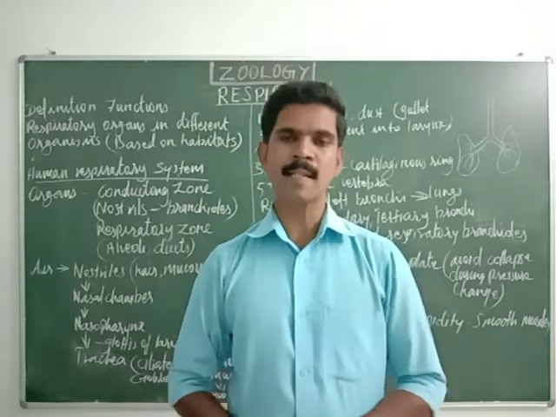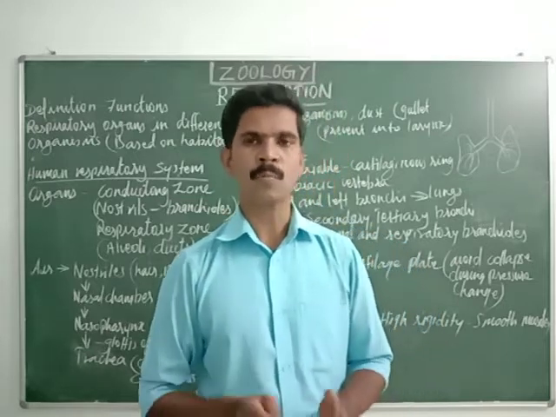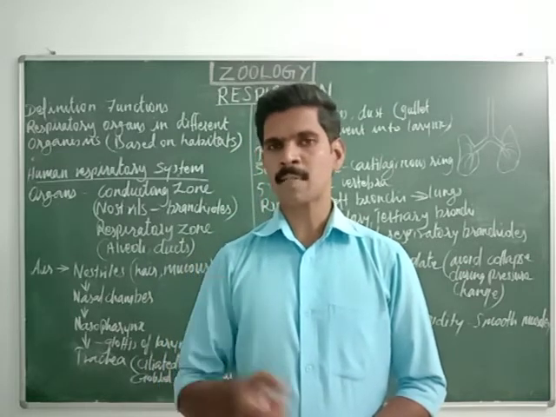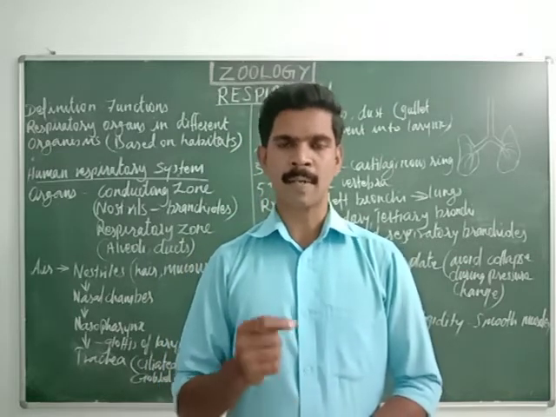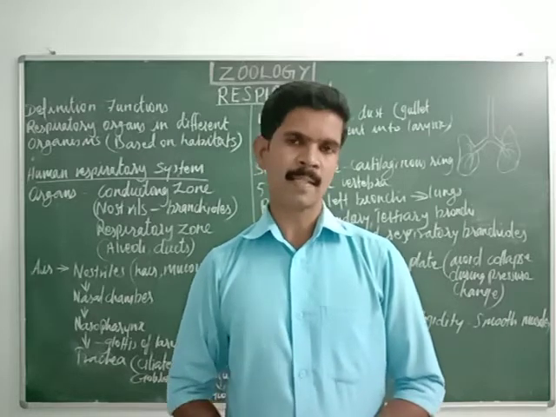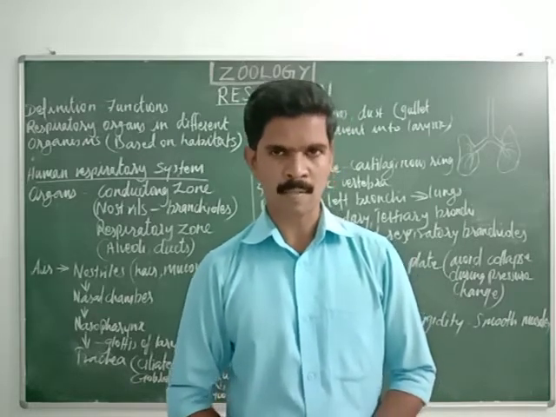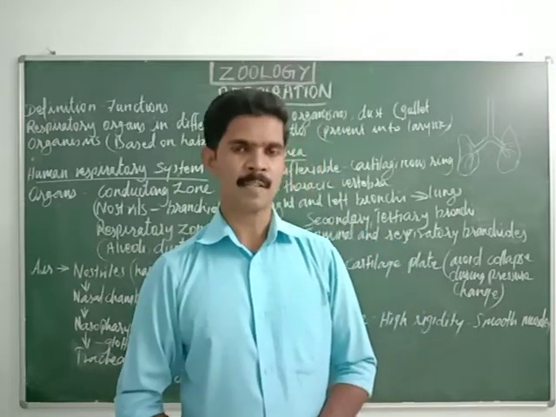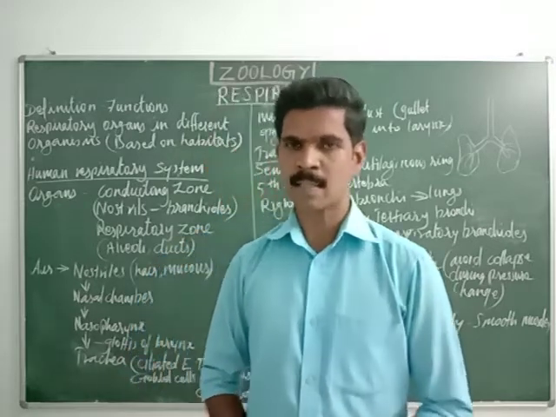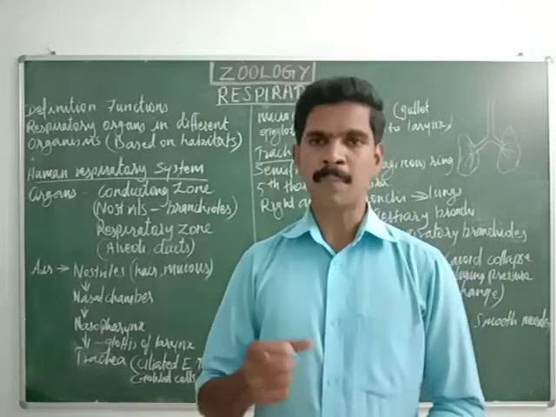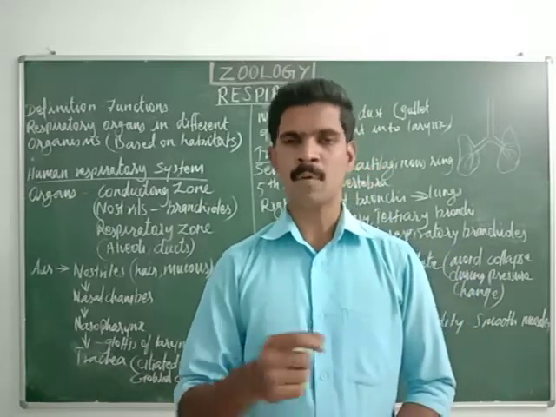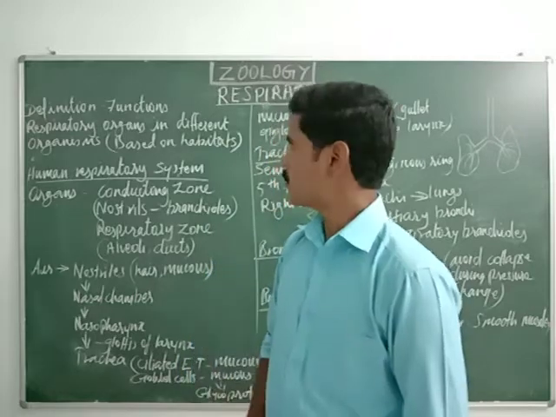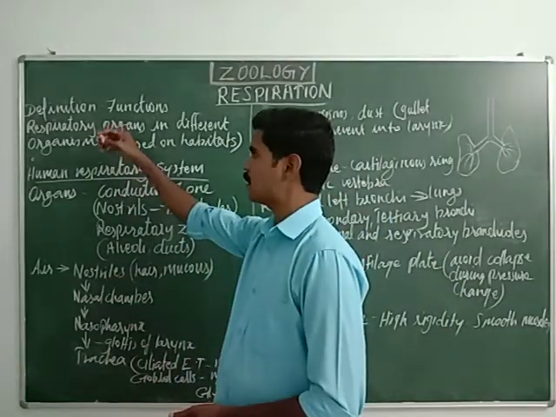Because our cells need a large amount of oxygen to break down the nutrients. The nutrients present inside the cells are broken down to release energy. For this purpose, a large amount of oxygen is needed. So the meaning of the word respiration is the process of exchanging carbon dioxide and oxygen between the environment and body cells. Understand? So first we completed the definition for the word respiration.